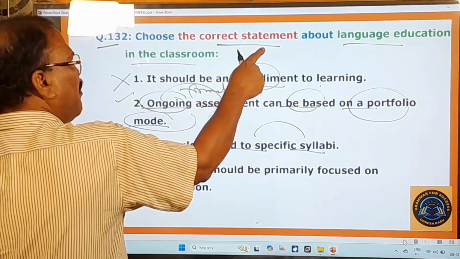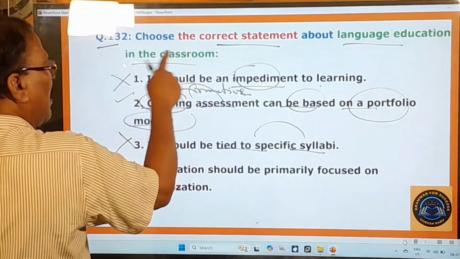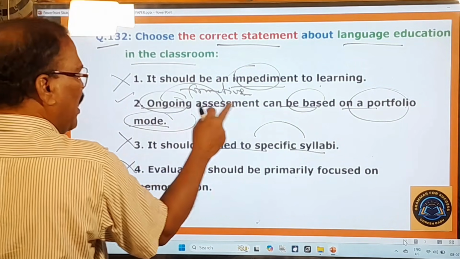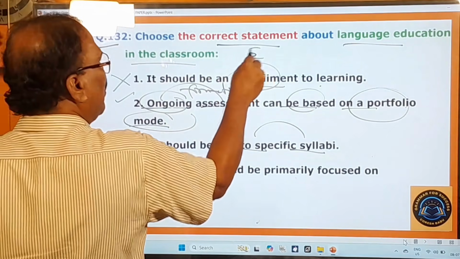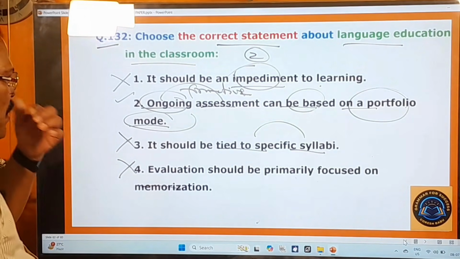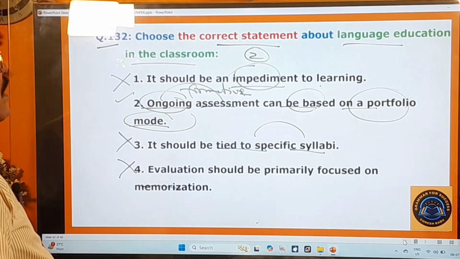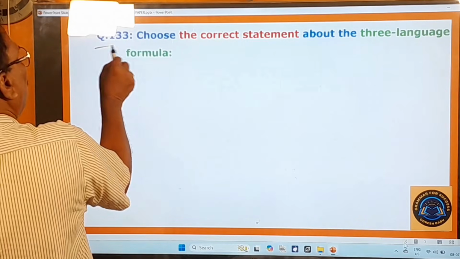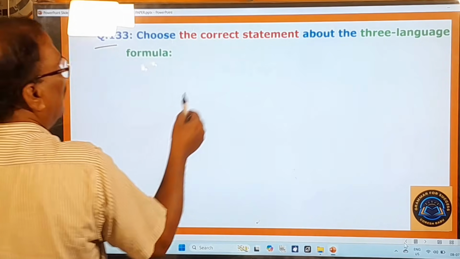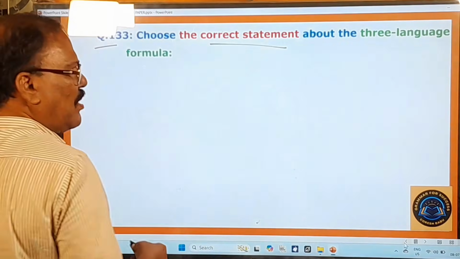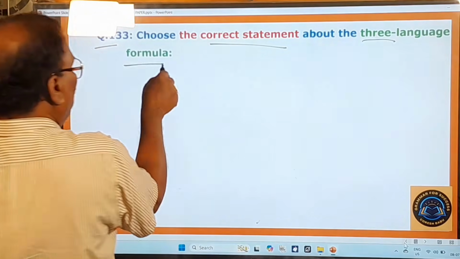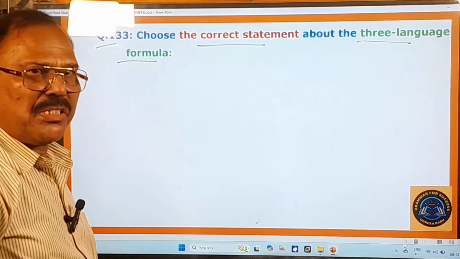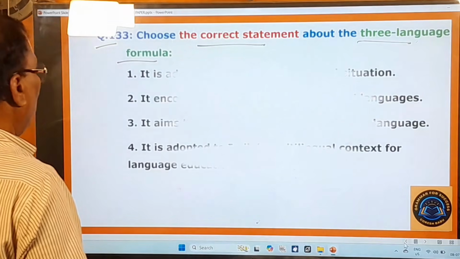So the correct statement about language education in the classroom is only that ongoing assessment can be made on a portfolio mode. So the second one is the right one. All others are the wrong ones. Okay, and now you move on to other questions. 133rd question. What is this 133rd question? The correct statement. Again, he is asking you to choose the correct statement about the three language formula. So you all know very well about this three language formula, and here you pay attention.